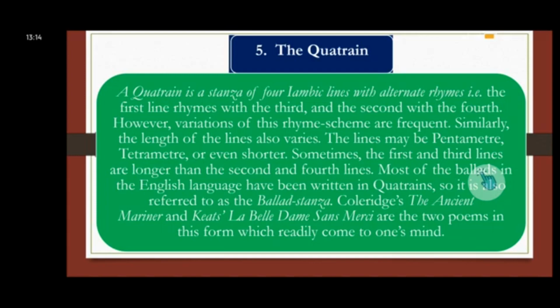So variations are there. Sometimes the first and the third lines are longer than the second and the fourth line. When they are longer, we will have more feet, or the feet of the first line would be different from the meter or the feet of the second and third line. For example, in the first line we are using a meter, that is pentameter. Then in the second line we may have the same pentameter. But in the third, we may have hexameter, or we may have a shorter one, like a tetrameter, or we can have dimeter, or monometer.